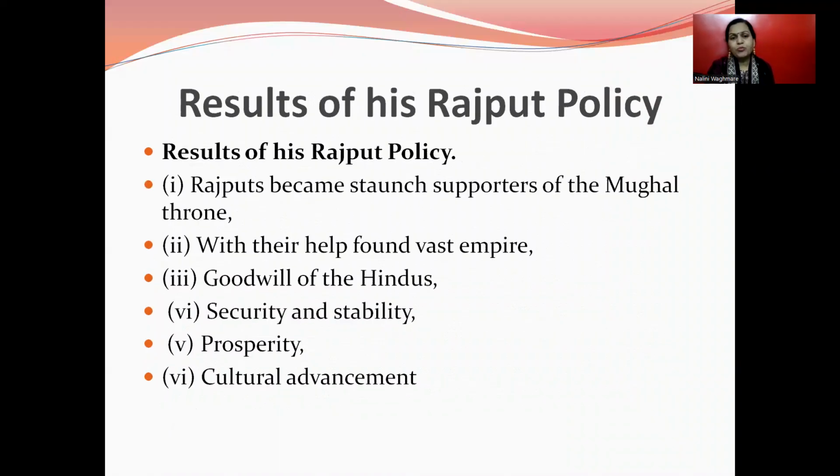The result of the Rajput policy is that Rajputs became stern supporters of the Mughal throne. With their help, he founded his empire. The goodwill of the Hindus also sided with Akbar. Then security and stability were found in the state. Then prosperity also was found in the state. Then cultural advancement was found in the state.